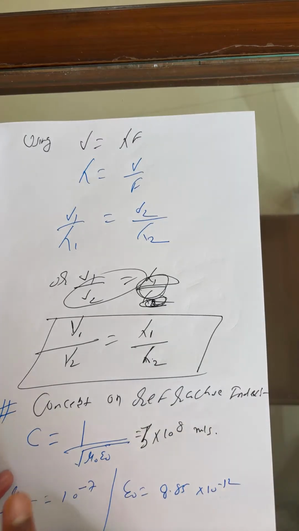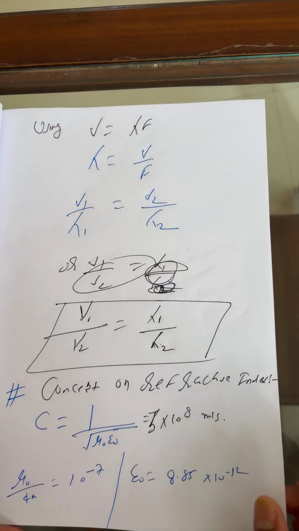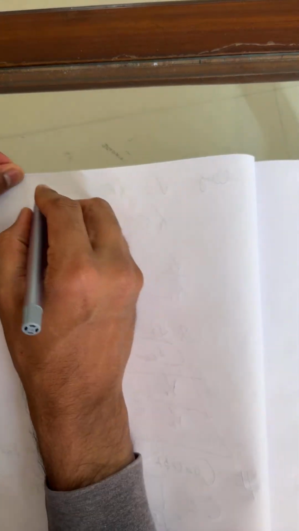So C is defined only for air. Now, I'm going to write C for a medium.